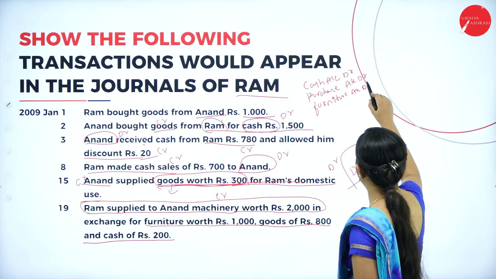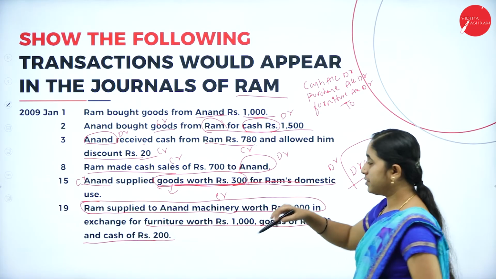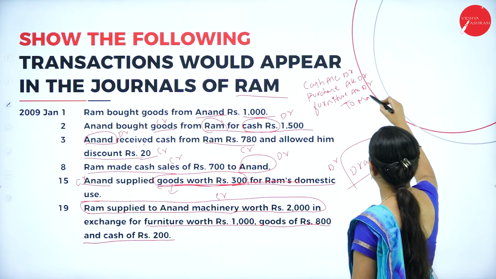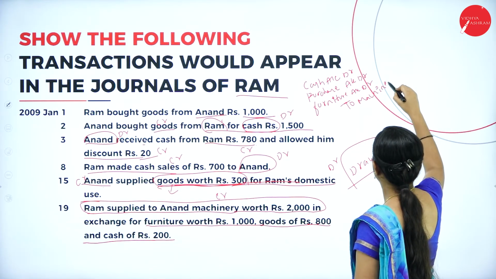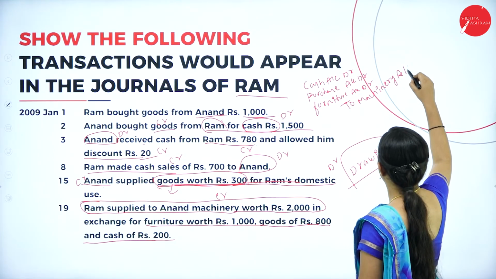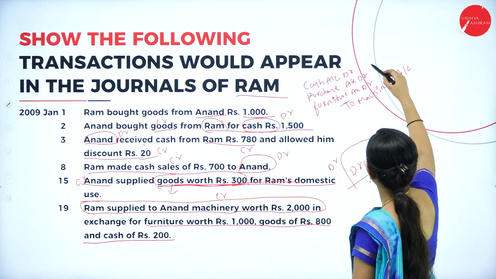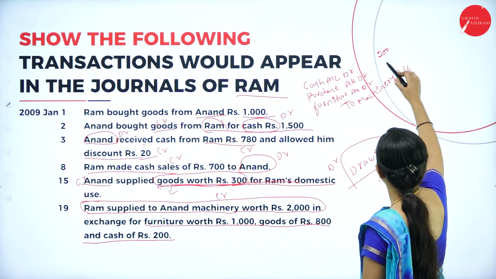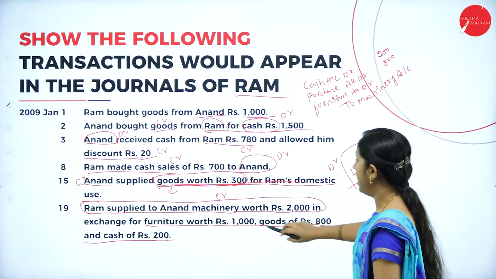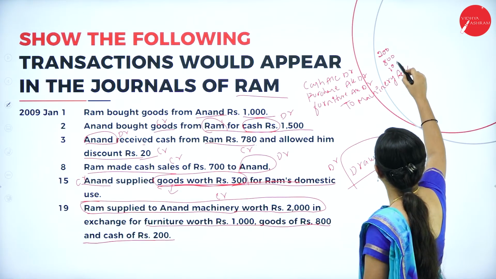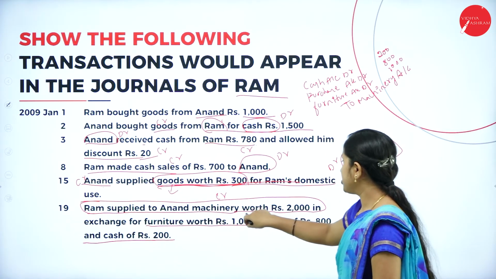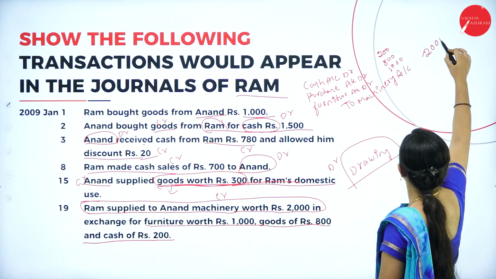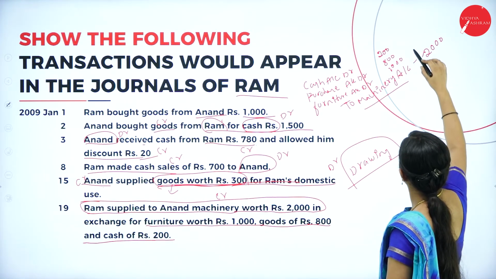Furniture account debtor to, here machinery is going out. You made a sale of machinery. So, machinery is going out to machinery account. Here, you will receive a cash of rupees 200 and goods of rupees 800. That is purchase of 800 and furniture of rupees 1000. Total, you supplied machinery worth rupees 2000. So, your sales of machinery should be 2000.